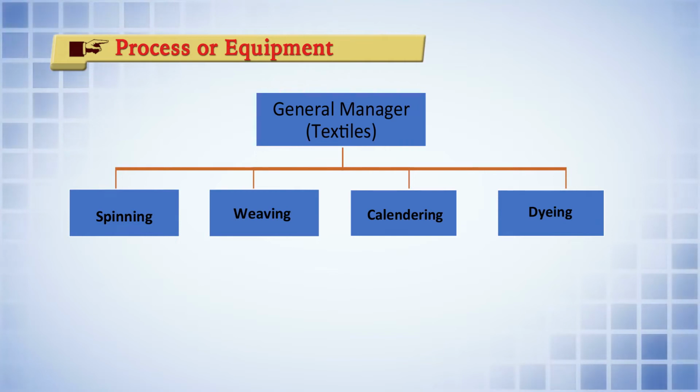there may be packaging. Similarly, if you take the example of the textiles industry, there may be spinning, weaving, calendaring, and dyeing. In spinning, you work immediately with the cotton, and all activities related to spinning fall here.